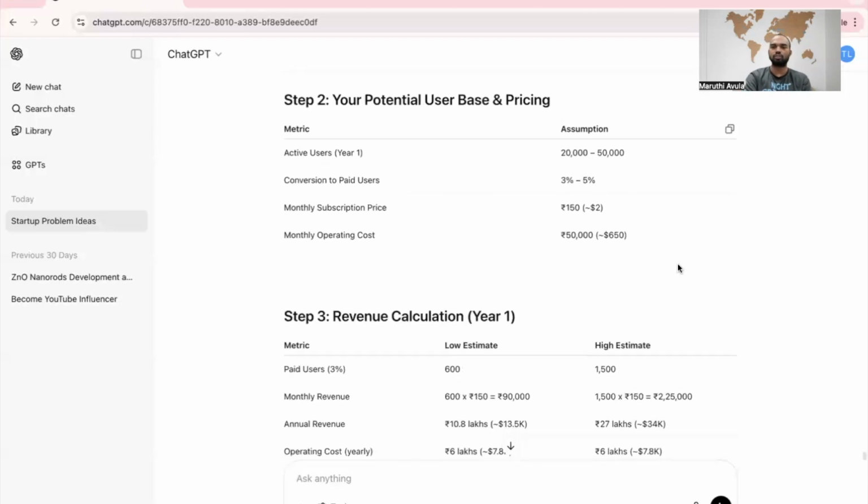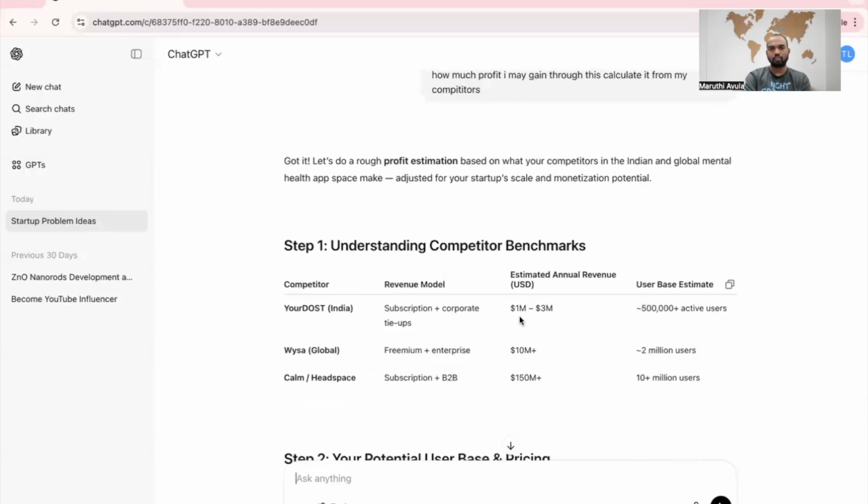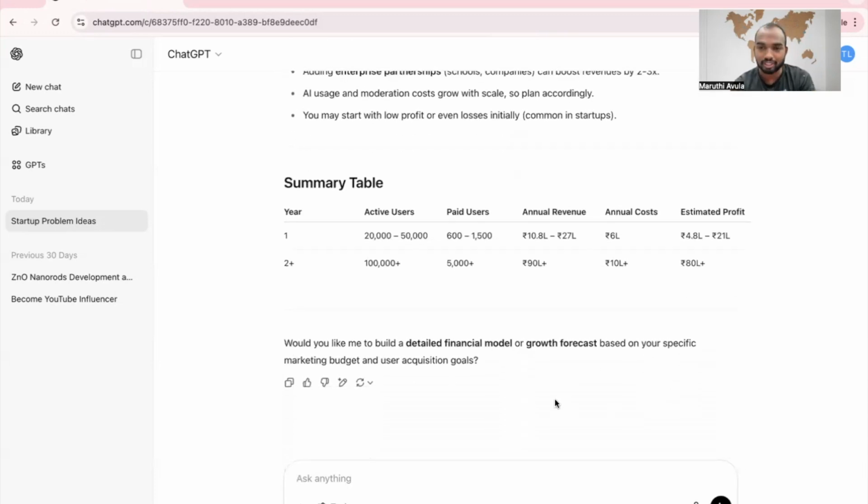Because we can see Your Dost, an Indian company, at 1 million US dollars, it's too much, right? 10 lakh dollars into 100 is 10 crore. So around 10 crore they are making annually. So we can expect around 3 crores minimum after 3 years. So this is a complete revenue model we made.